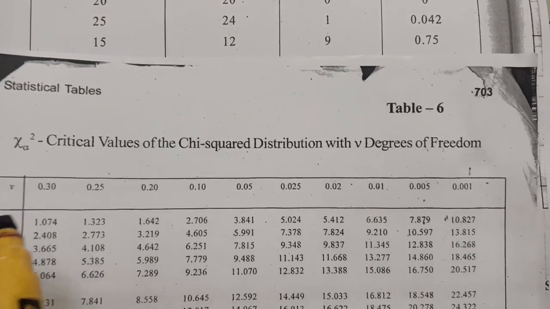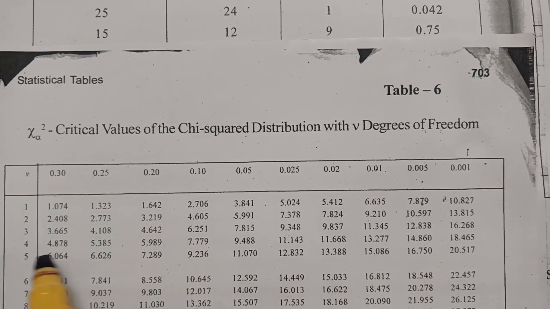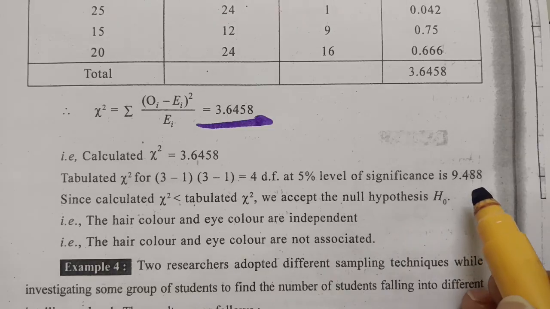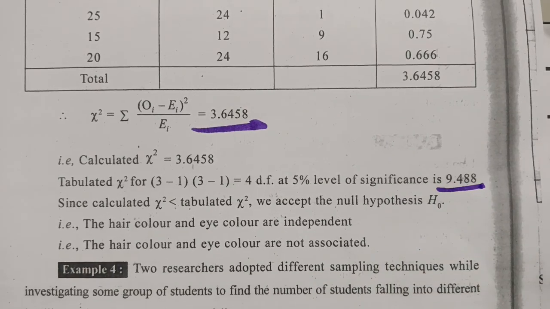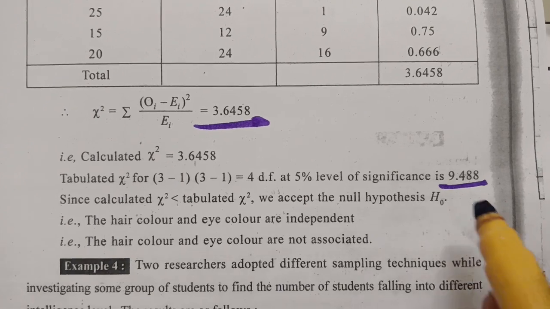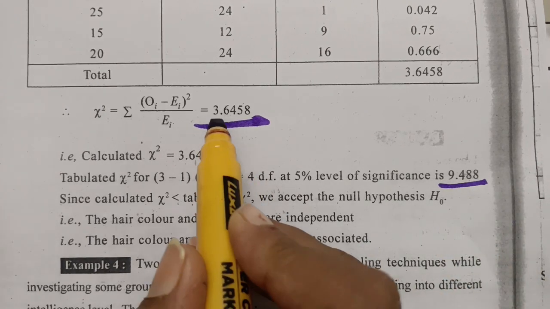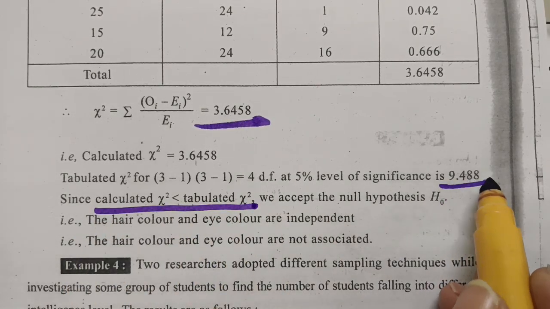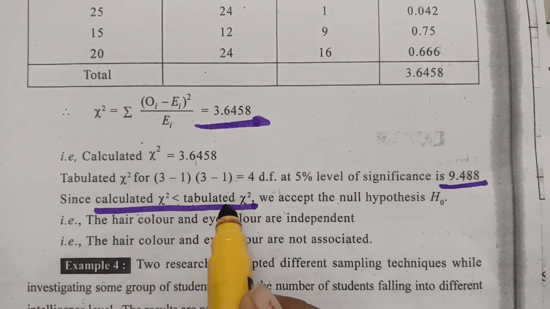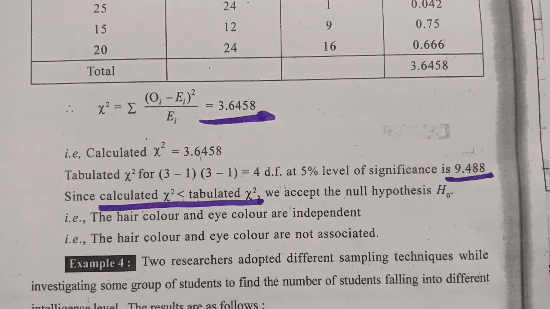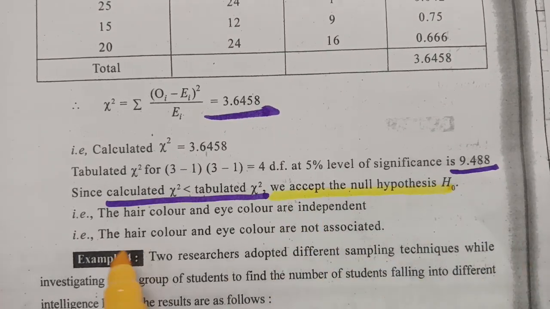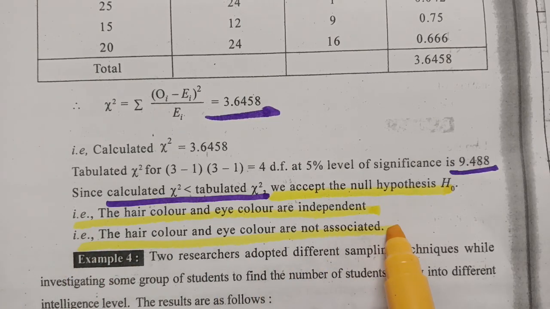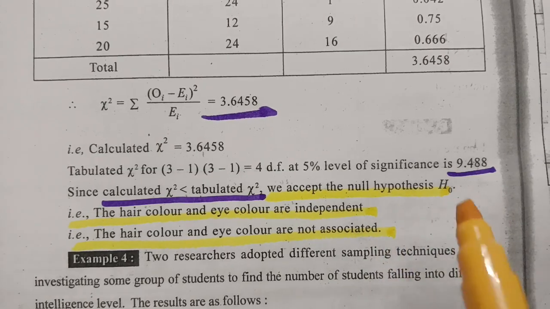So this is the chi-square table at 4 degrees of freedom at 0.05. This is 9.488. So the value here is from the table. The table value will be on the back side of the textbook, that is 9.488. Now the calculated value is 3.6 and the tabular value is 9.488. So clearly the calculated value is less than the tabular value, and now we are going to accept the null hypothesis H0. If it is less than, we can accept, and therefore the hair color and the eye color are independent. The hair color and eye color are not associated, and this is the final conclusion.